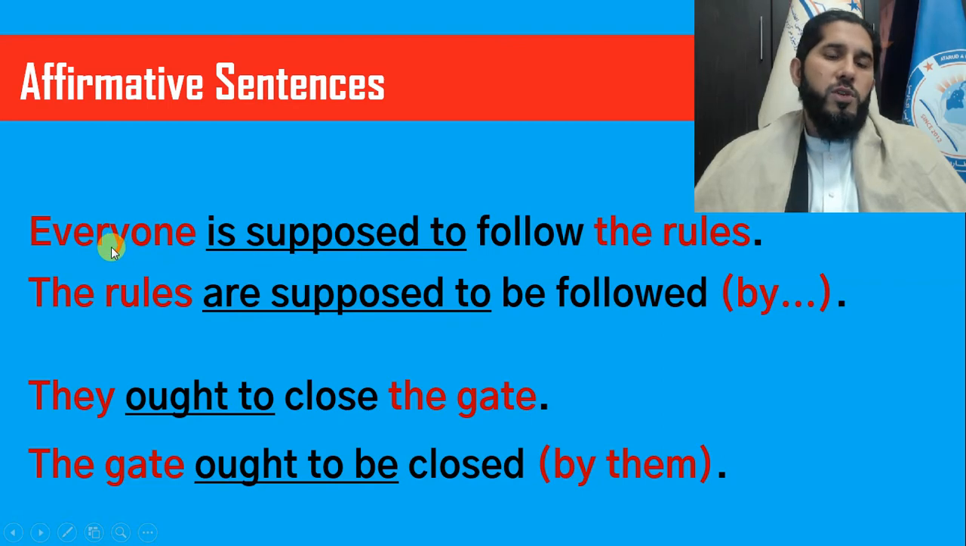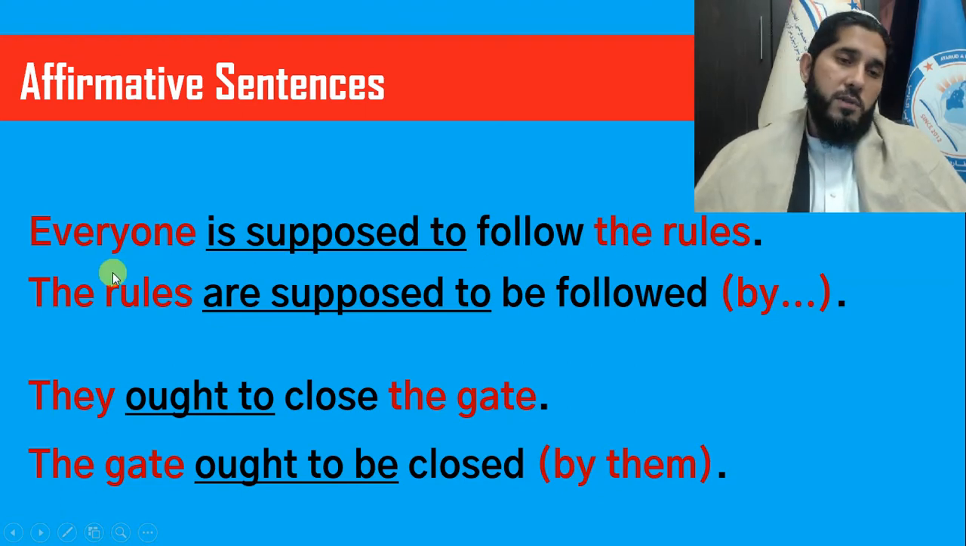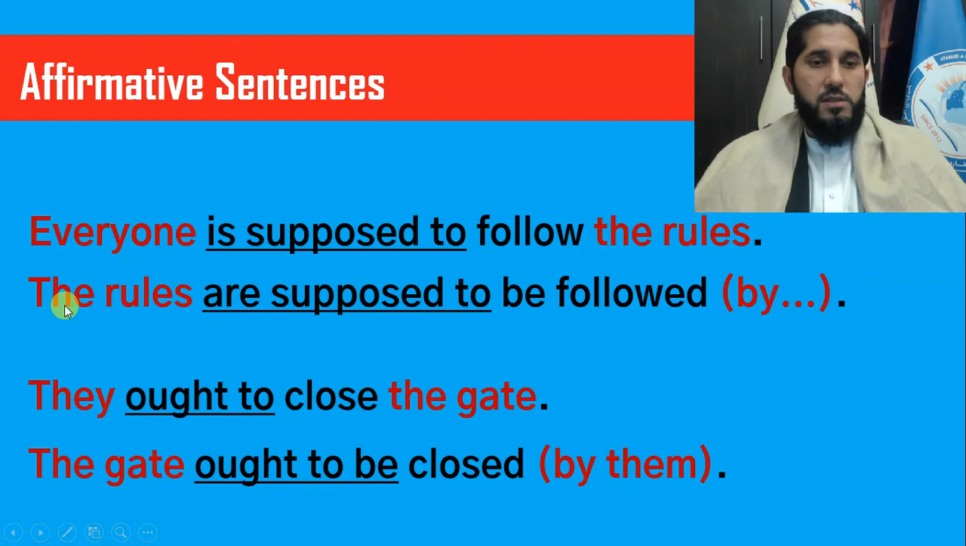So everyone is supposed to follow the rules. Now everyone, which is an indefinite pronoun, is the subject of your active sentence, the rules is the object, and follow is the main verb. The object of your active sentence becomes the subject of your passive sentence, so the rules. And obviously the to be verb is are, because it's a plural subject now, so the rules are supposed to. And after supposed to, you need the word be, and then you change the main verb to past participle, third form. The rules are supposed to be followed.